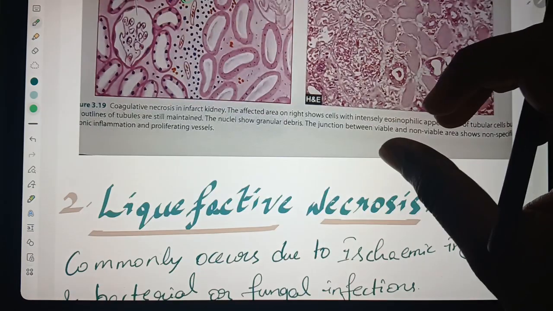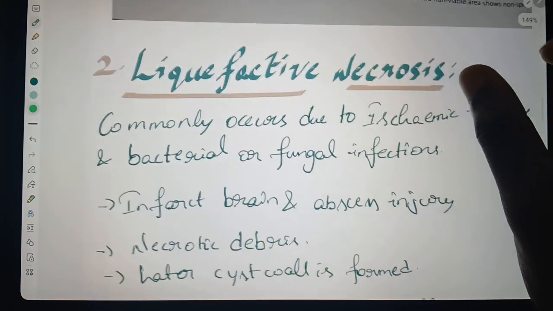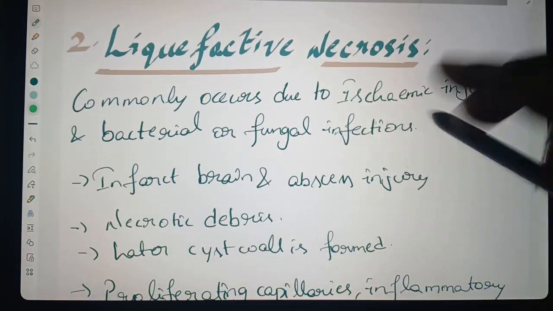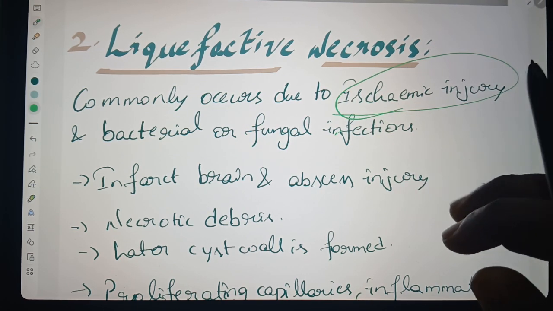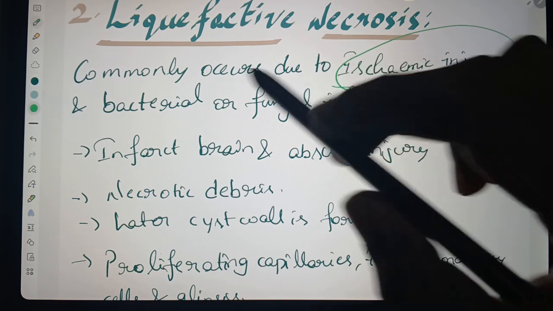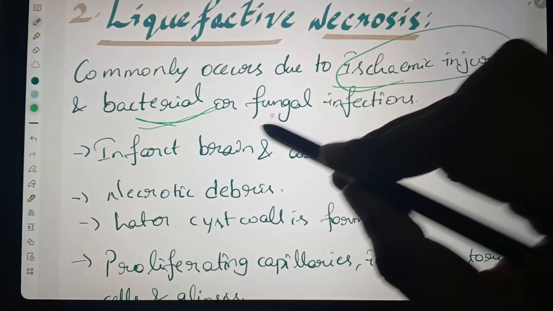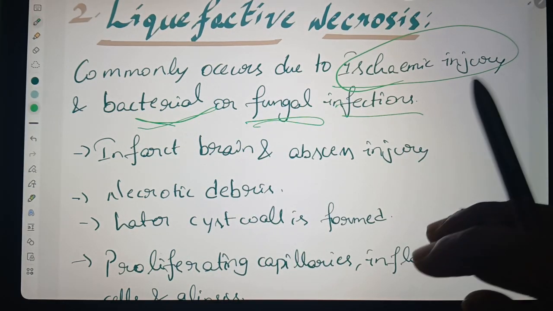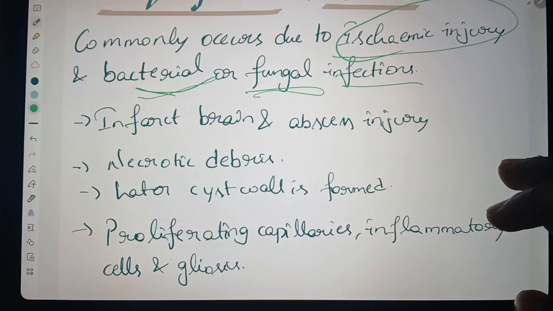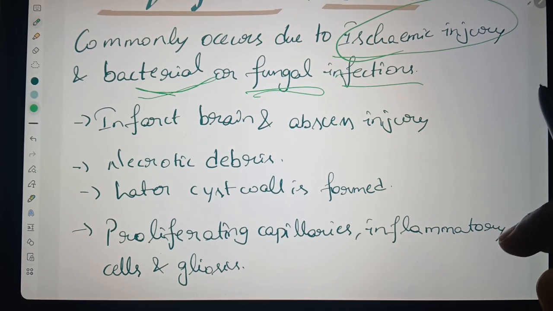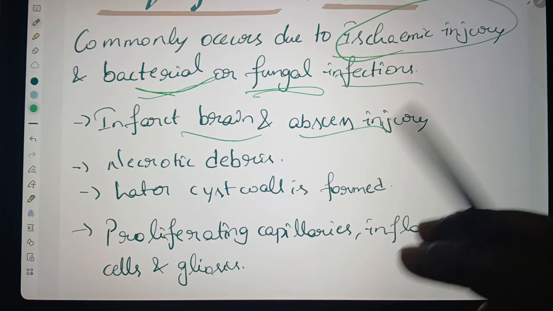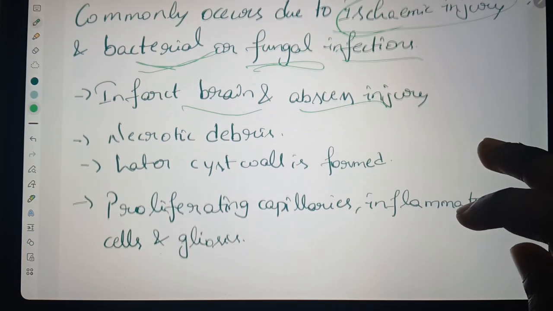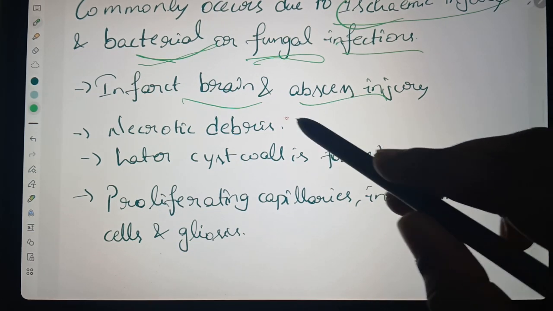Coming to the next, liquefactive necrosis. It commonly occurs due to ischemic injury and bacterial or fungal infections. This mainly occurs in the infarcted brain and abscess injuries, and there will be necrotic debris.